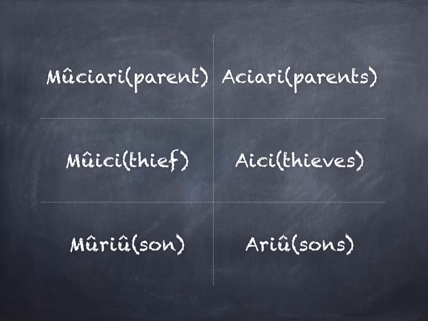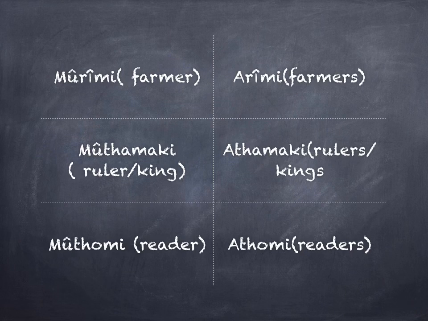aici for plural. A son is known as mũriũ, while many sons are known as ariũ. Mũriũ for singular, ariũ for plural. To wind up on this category of nouns, then we look at a farmer who is known as mũrĩmi, and many of them become arĩmi.